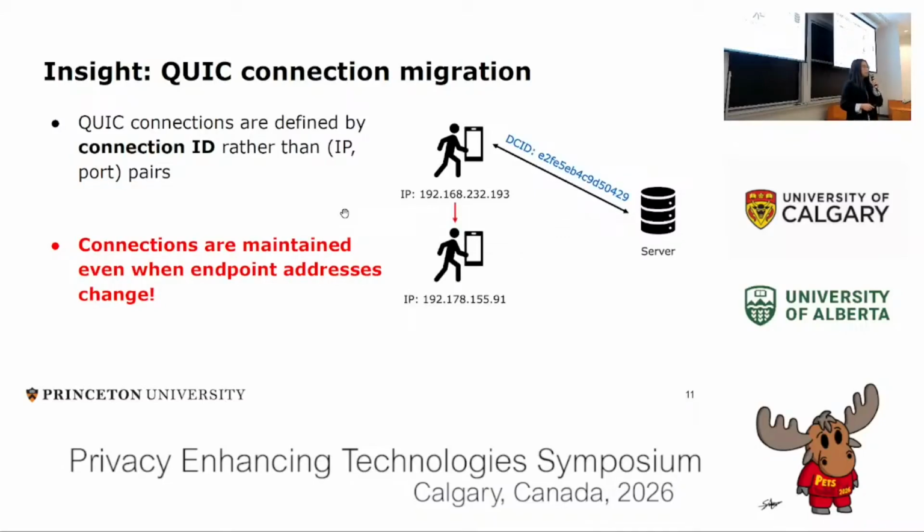If the IP address of a client changes during a connection, a TCP client would have to reestablish a new connection with the server. However, in QUIC, if the client continues to use a connection ID that was previously established with the server, it can continue to communicate with the server using the same connection and not have to establish a new connection. This is, of course, beneficial for performance.